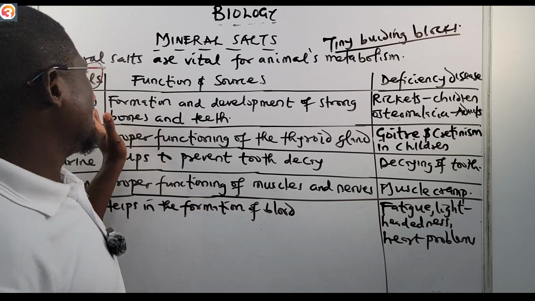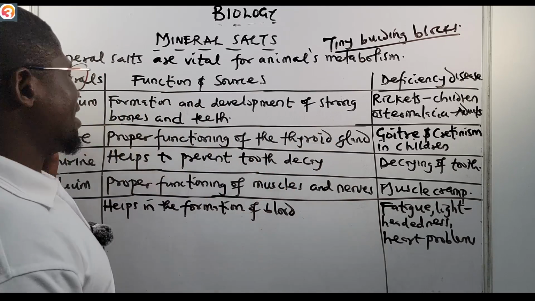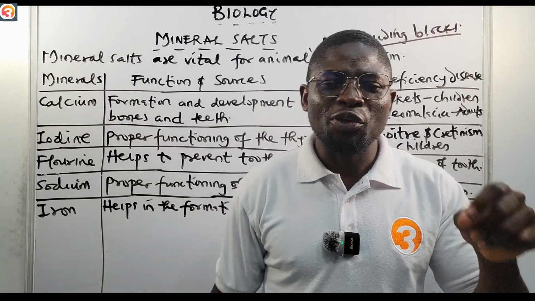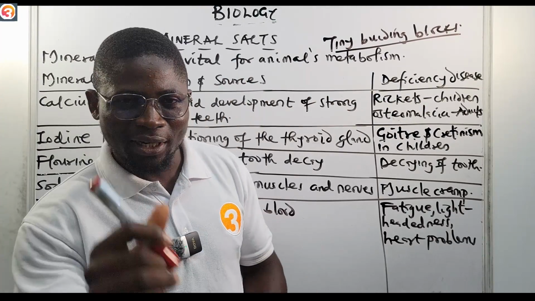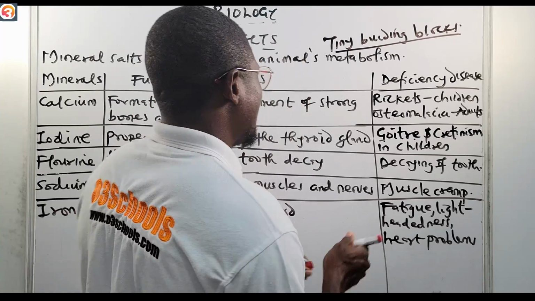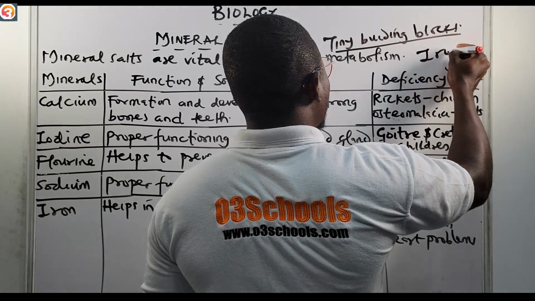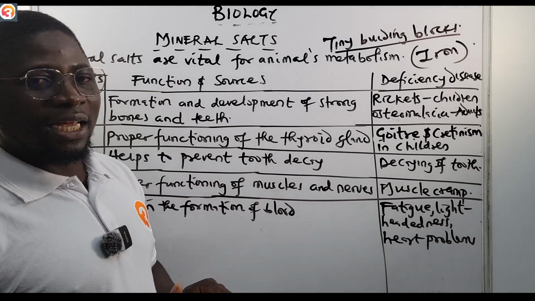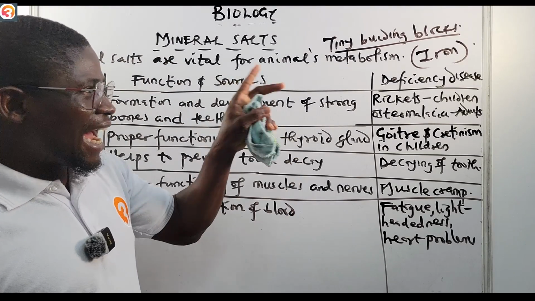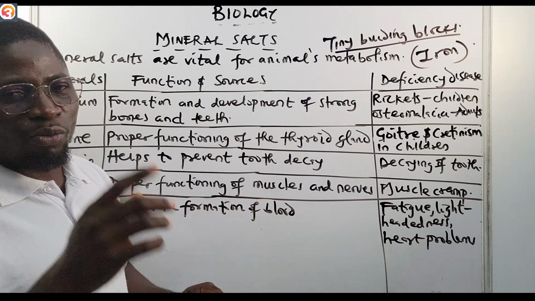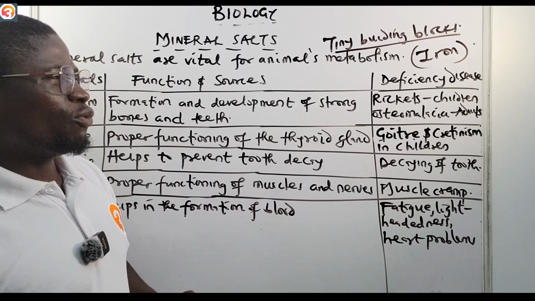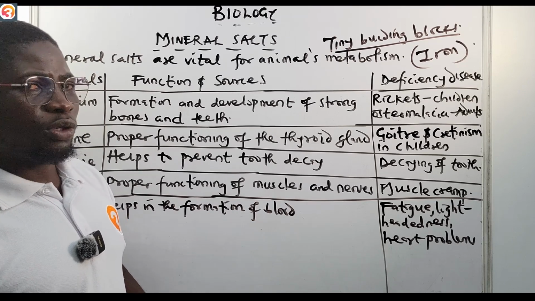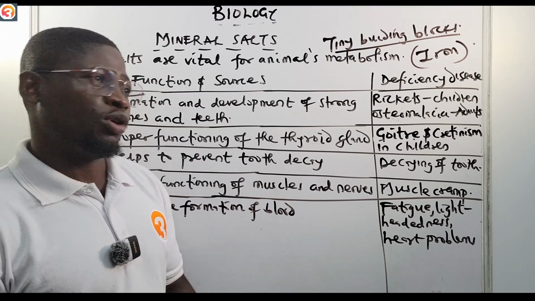We have a whole lot of minerals here. Do you even know that the quantity of iron in your body is enough to make one full meal? Do you know that there's iron in your body? Some of you don't know. Iron is also a mineral salt that you need in your body. But why do we have iron in our body? Where does it come from? We're going to throw light on all those today.